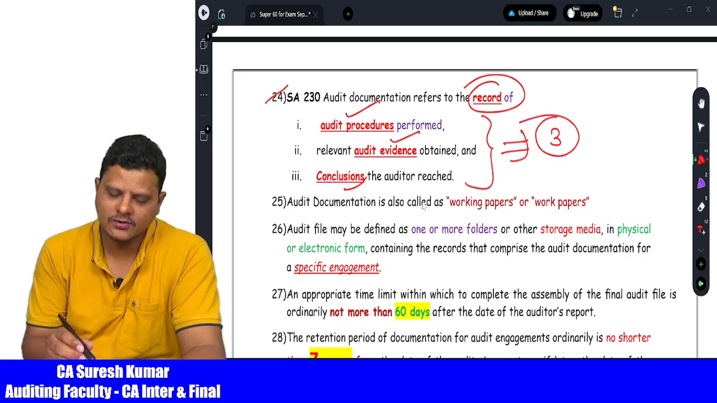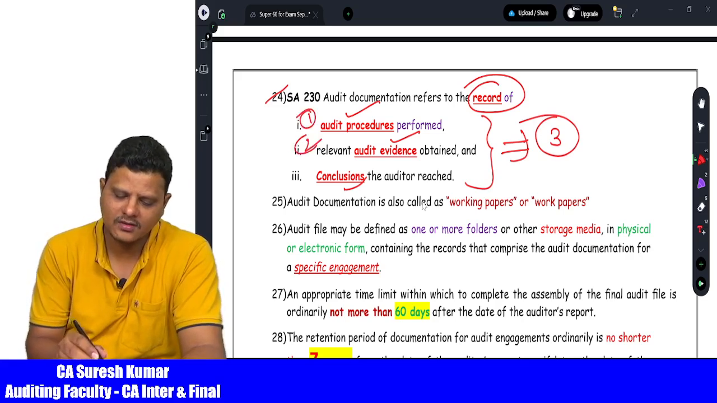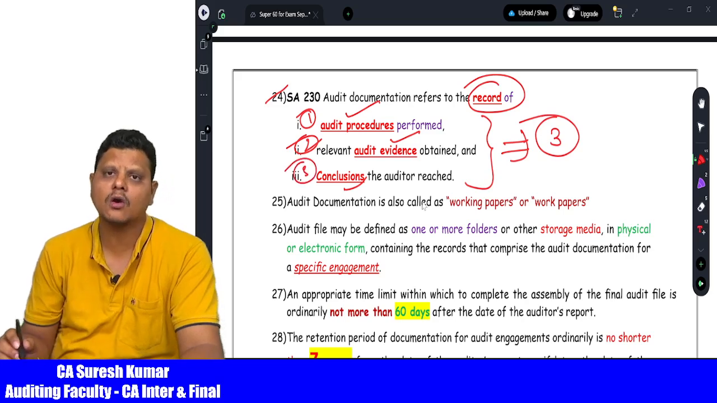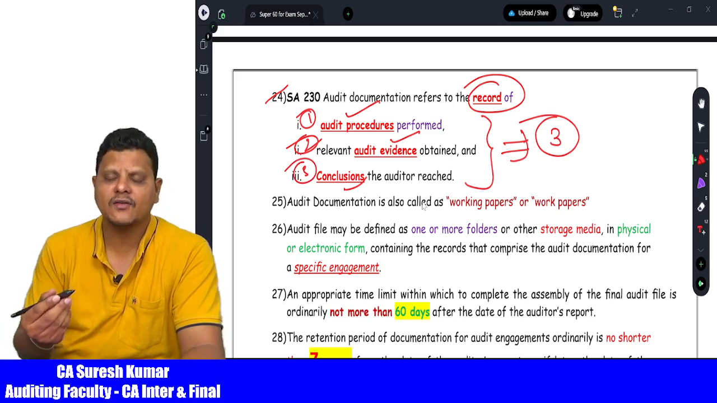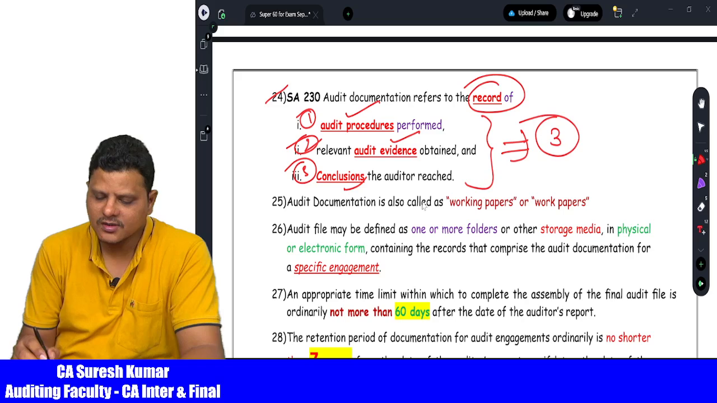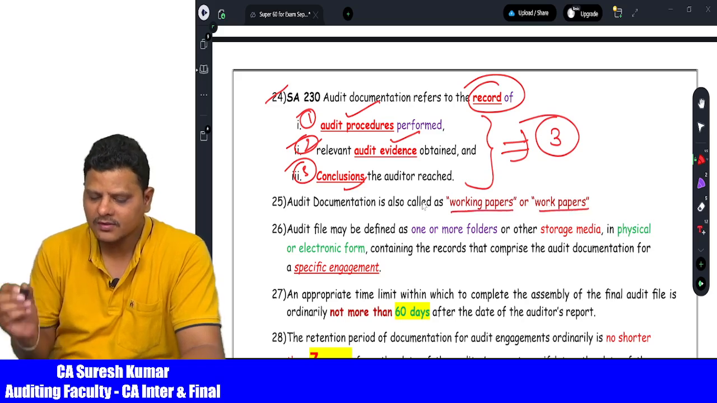Number 1 is procedures they are going to document. Number 2 is evidences they are going to document, and conclusions they are going to document. This is to make sure that they have done the audit in a quality, efficient and effective manner. Audit documentation is also called working papers and work papers.